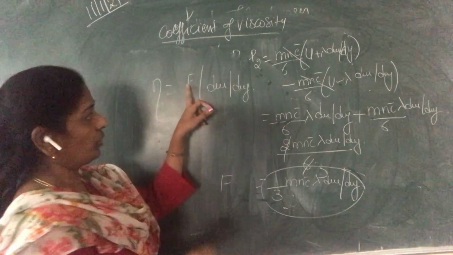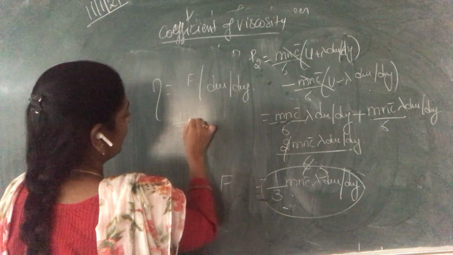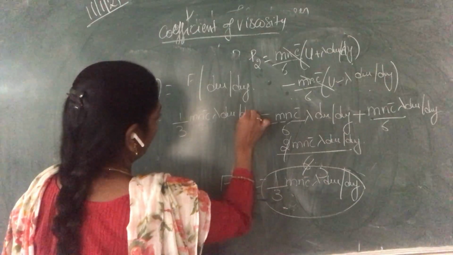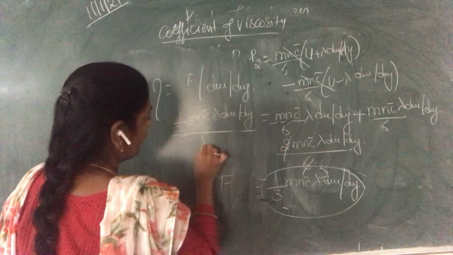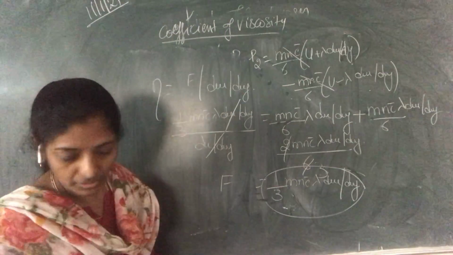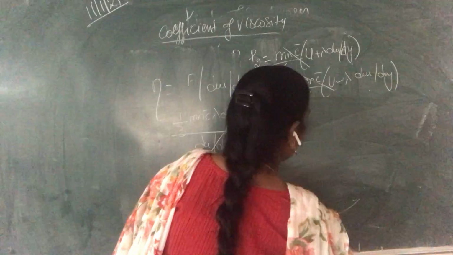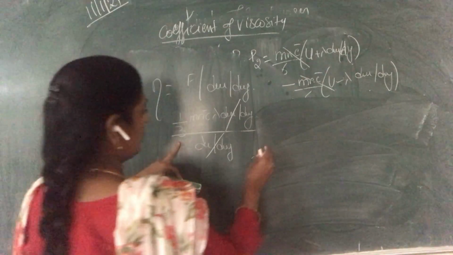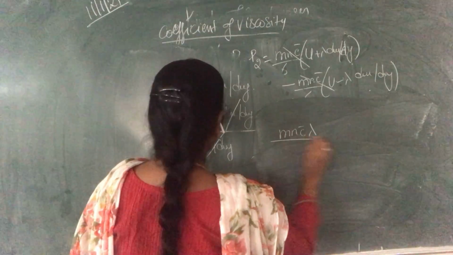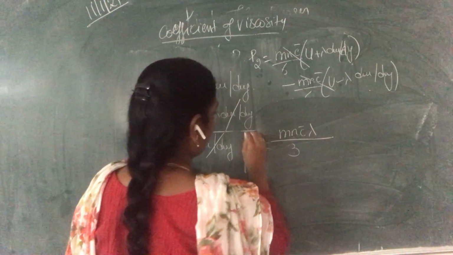Here I am going to substitute this F value: 1/3 mn c bar lambda du by dy, divided by du by dy. These two get cancelled. So finally, what is our eta value? The coefficient of viscosity is mn c bar lambda by 3. This is our eta value.